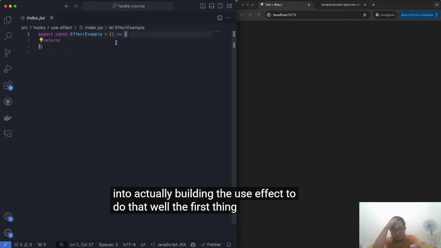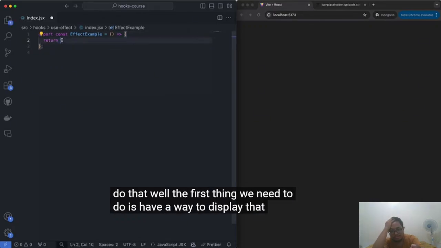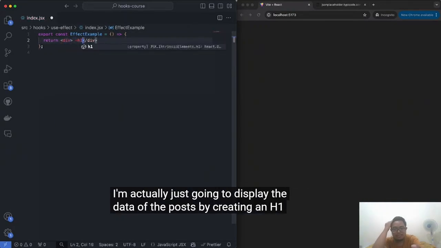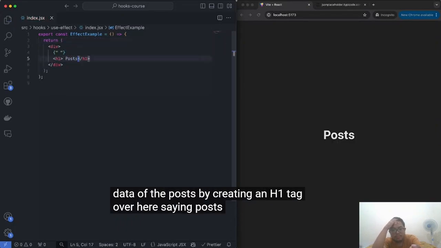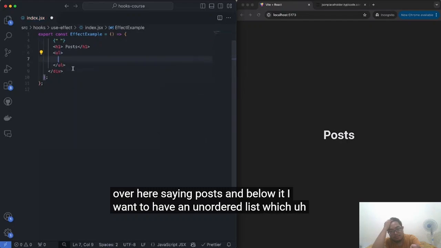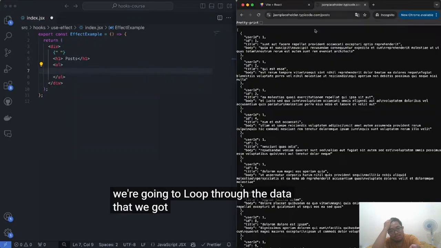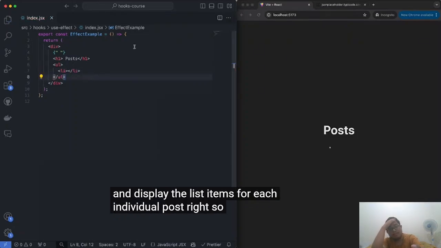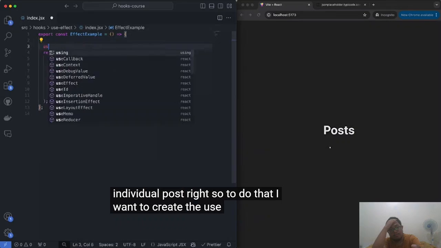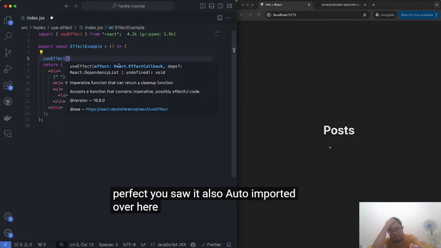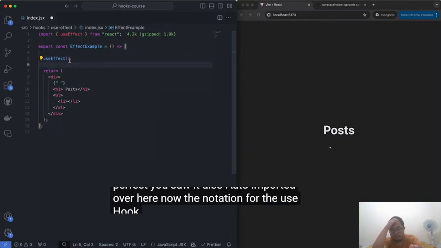Well, the first thing we need to do is have a way to display that data. So I'm actually just going to display the data of the posts by creating an h1 tag over here saying posts. And below it, I want to have an unordered list, which we're going to loop through the data that we get back from this API request and display the list items for each individual post, right? So to do that, I want to create the useEffect hook. Perfect. You saw it also auto-imported over here. Now, the notation for the useEffect hook is very simple.